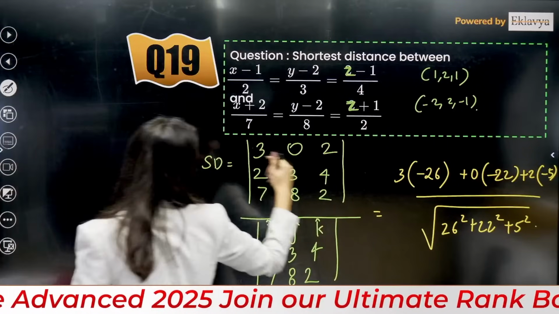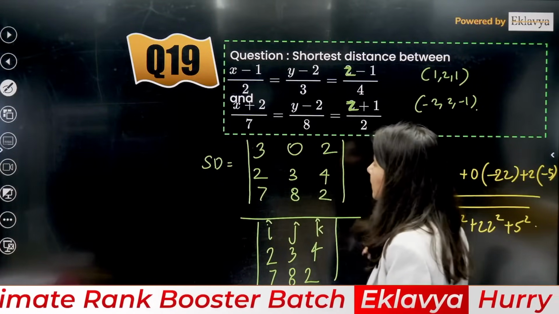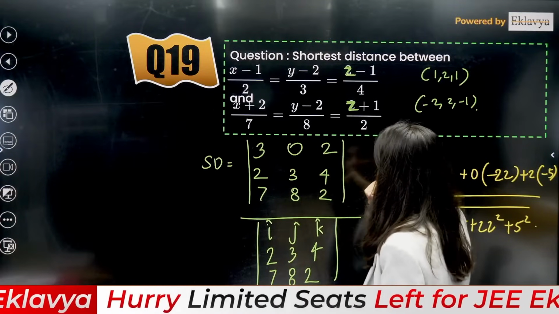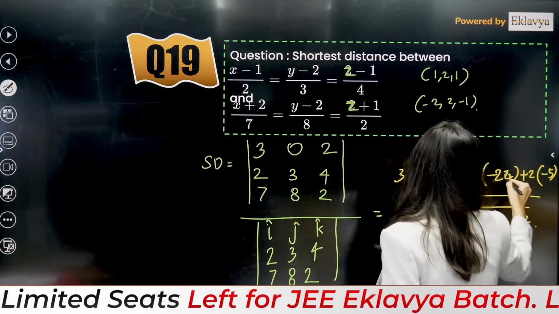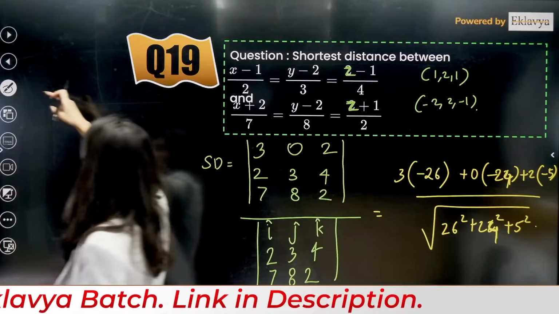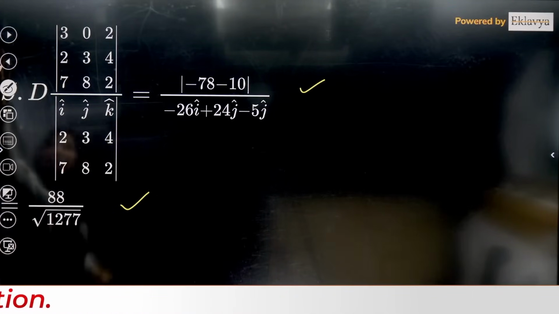Correct? Minus 26, minus 22, minus 5. Is it minus 24? Okay, let me check. 2 2s are 4, 7 4s are 28. So 24, right? Yes, this is 24. And the last one is minus 5. Absolutely correct. Okay, have a look at the calculations right here.